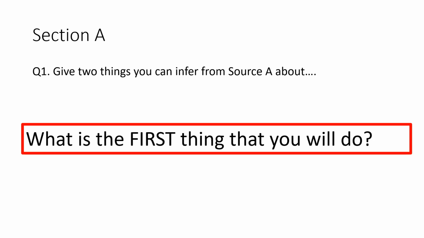Your paper will be split into 2 sections, section A and section B. The first question that you will see in section A is the give 2 things you can infer from source A about. So it's an inference question. It's worth 4 marks. You'll spend 5 minutes on it. So I want you to pause the video and write down what is the first thing that you will do when you come across an inference question.